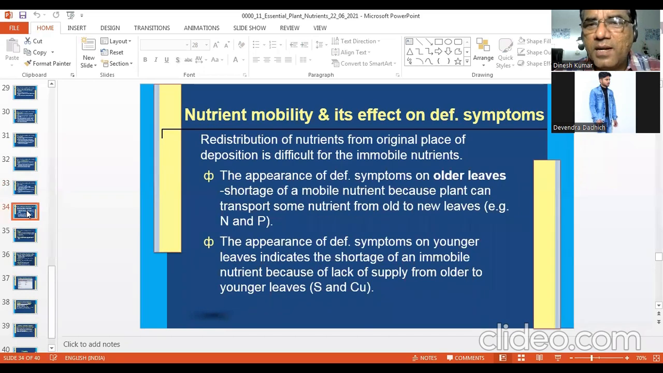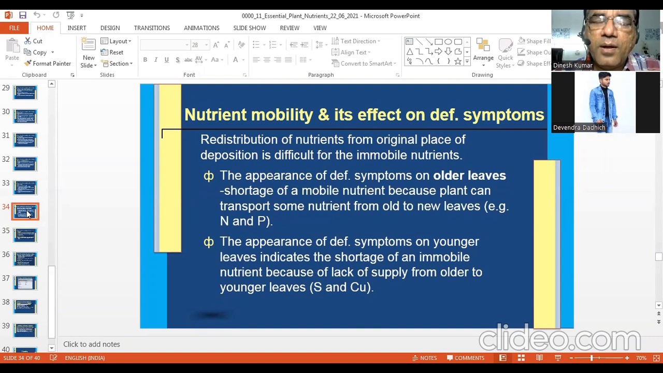Now, nutrient mobility and its effect on deficiency symptoms. Yesterday, you have seen nutrient mobility in the soil. Now, you can see nutrient mobility and its effect on deficiency symptoms in the plant. Redistribution of nutrients from the original place of deposition is difficult for the immobile nutrients. The movement of mobile nutrient is very fast and they can be redistributed, so their deficiency symptoms will come on older leaves.